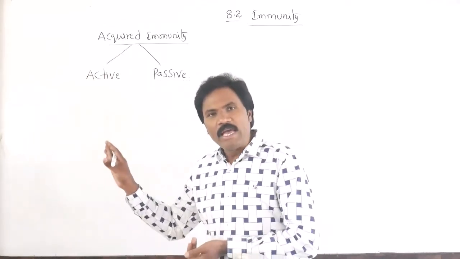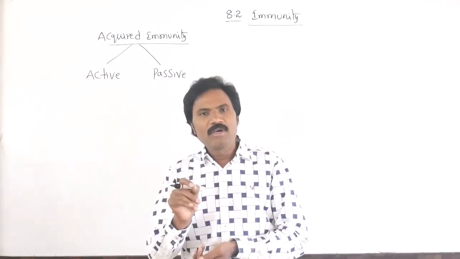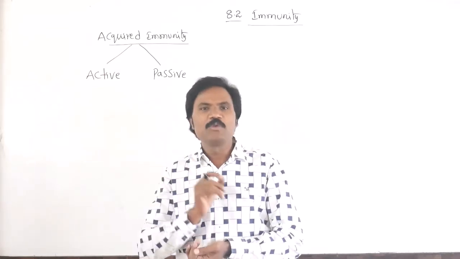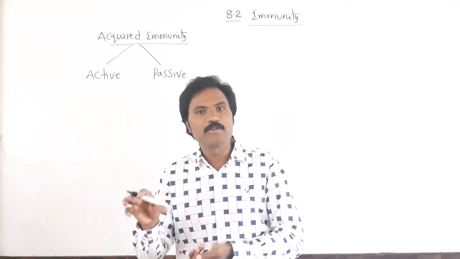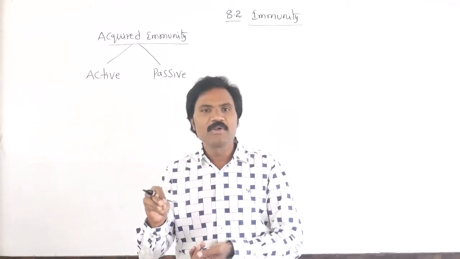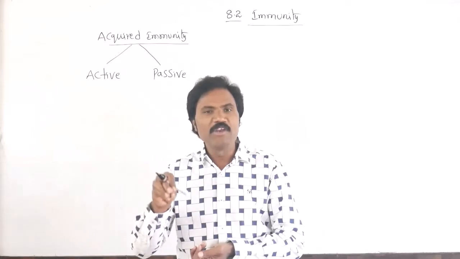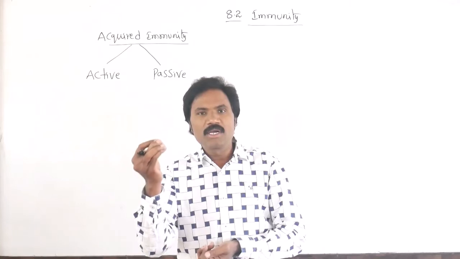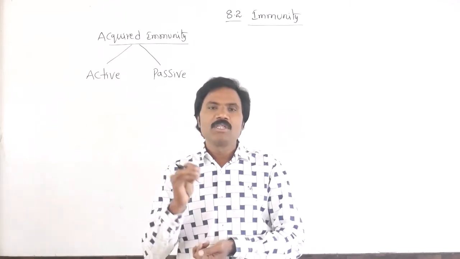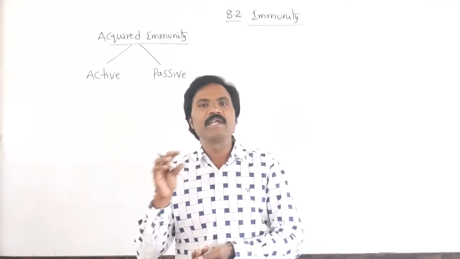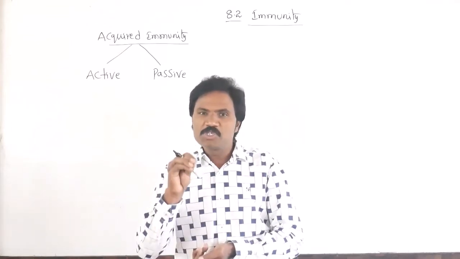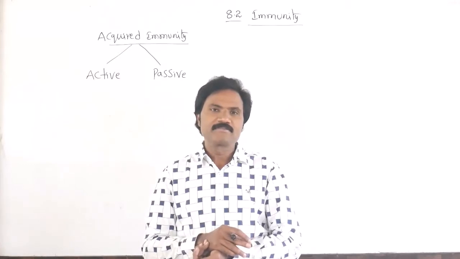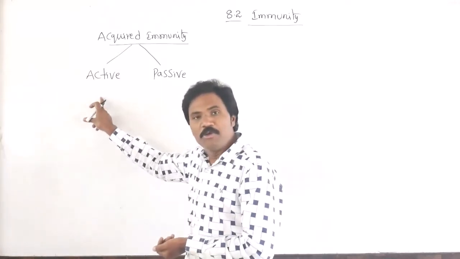What is meant by active immunity? Whenever a host is exposed to antigens or pathogens, whether living, dead or attenuated, the host cell produces antibodies related to that specific antigen. This type of immunity we call active immunity.